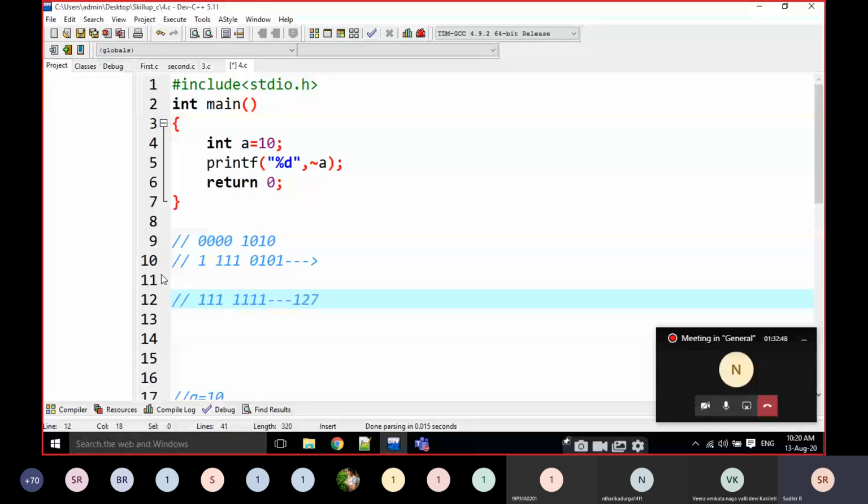This bit is 0, which means minus 2. Then another 0 here has the value 2 power 3, which is 8, so we have to subtract it too.